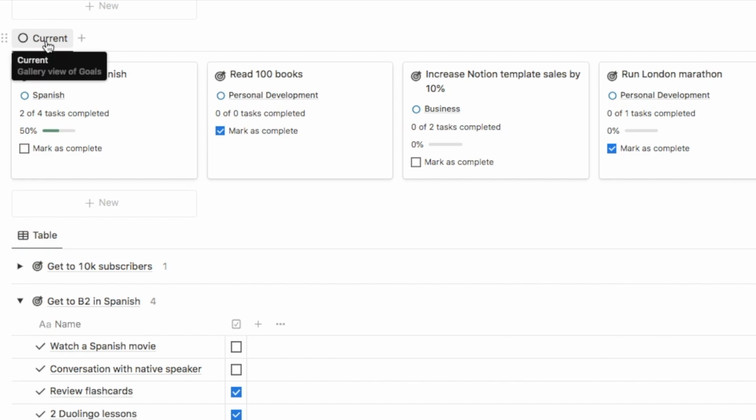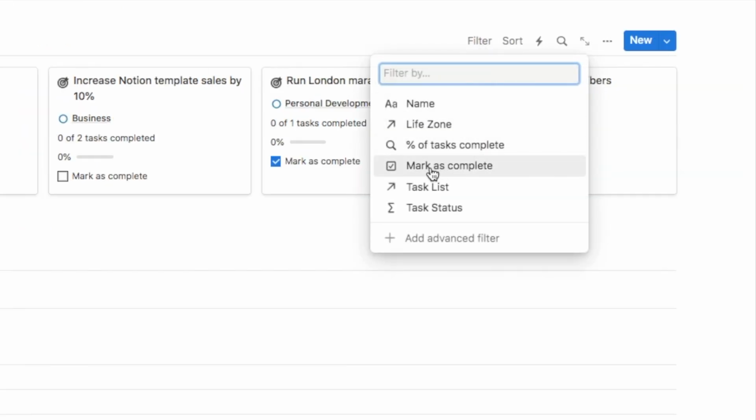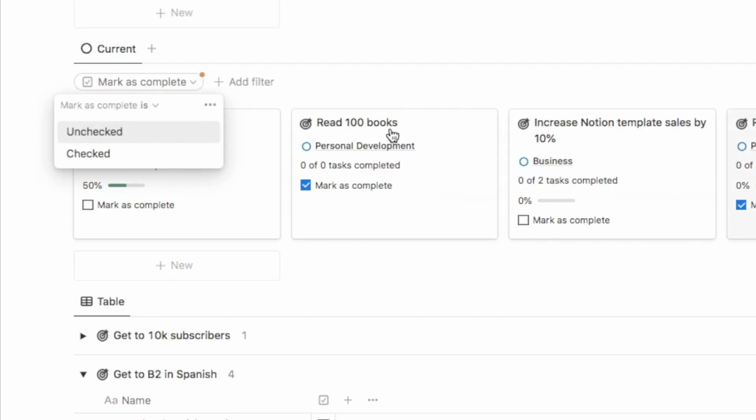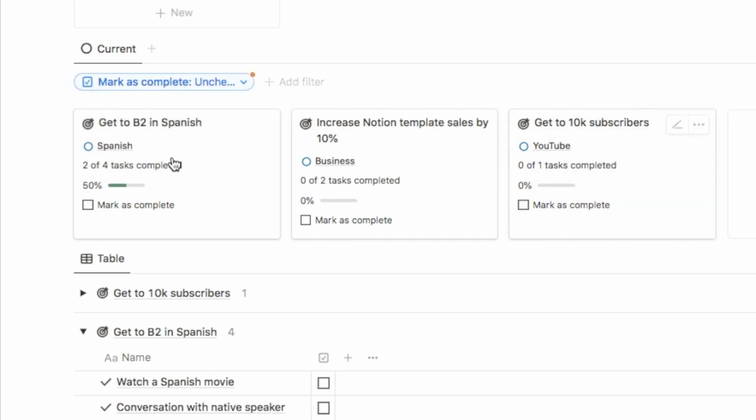Because this should only show our current goals, I am going to add a filter so that we don't see any that have been marked as complete. So if you click on filter up here, we're going to filter by the markers complete checkbox, and I only want to see pages where the markers complete checkbox is unchecked. After I've added that, as you can see, anything that was checked off has now disappeared.